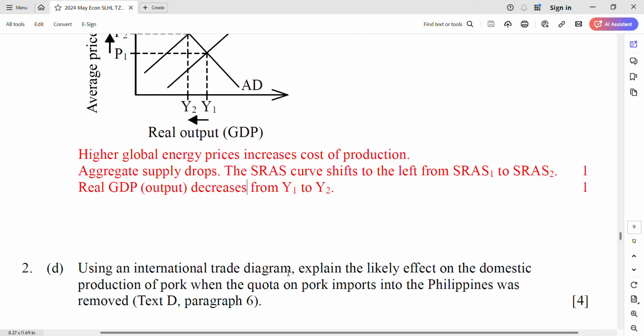Using an international trade diagram. Remember what is so special about the international trade diagram? Horizontal world supply curve, right? Good. Explain the likely effect on the domestic production of pork when the quota on pork imports into the Philippines was removed. Quota, import, remove. Before it has quota, now no quota, then what will happen to the domestic production of pork? Not the imports. Draw the diagram before and after. This one is hard. Really hard.